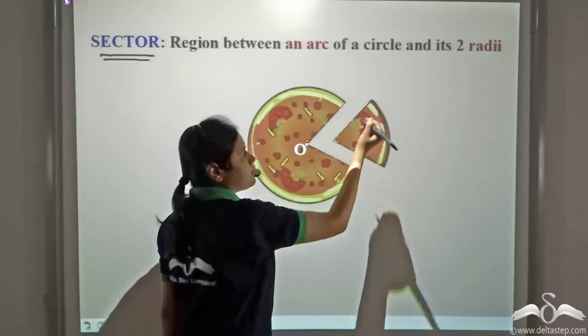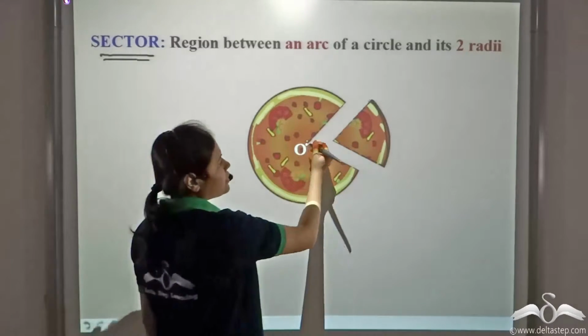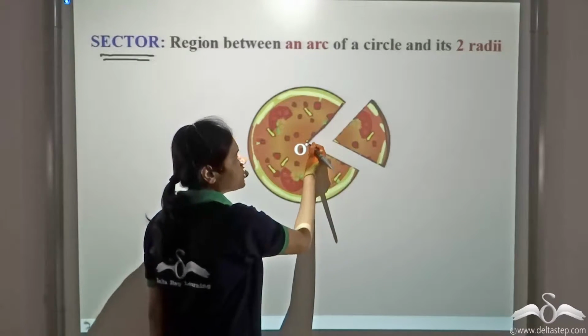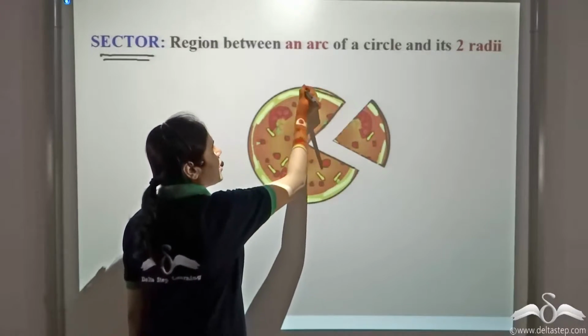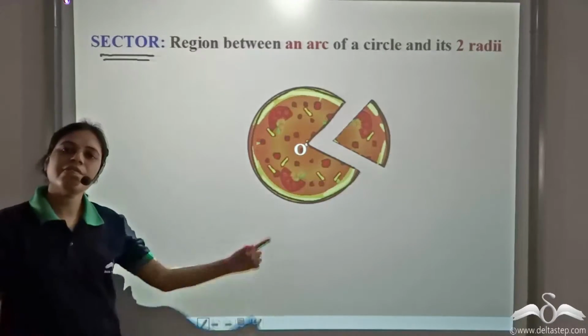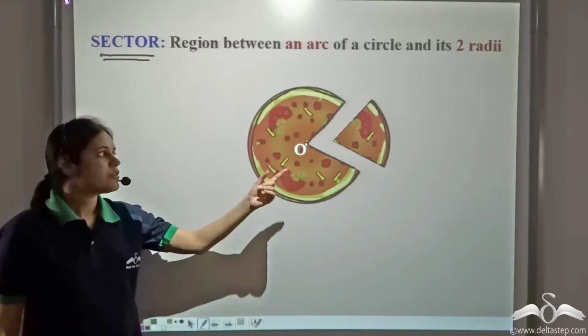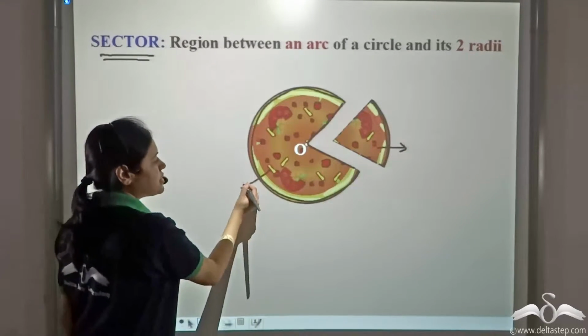This is a sector. Now what about this part? Even this is enclosed between these two radii and this arc. So even this is a sector.